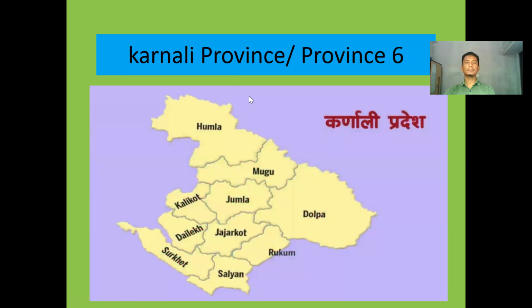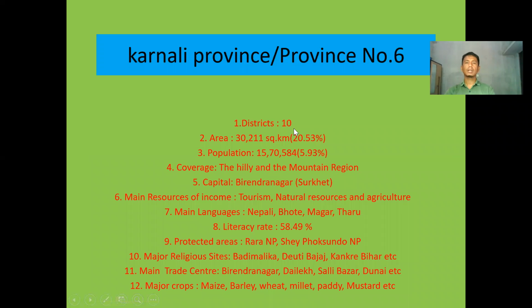Okay, now look here, province number 6, known as Karnali Pradesh. It has already been named Karnali province. It looks so beautiful here. Humla, Mugu, Dolpa, Jumla, Jajarkot, Dailekh, and Surkhet are the districts here. Regarding features, there are 10 districts. The area goes like this. Looking at the coverage area, it covers only the hilly and mountain regions. There is no Terai region in this Karnali province. This is one of the unique features of Karnali province. The capital city is Birendranagar, which lies in Surkhet.